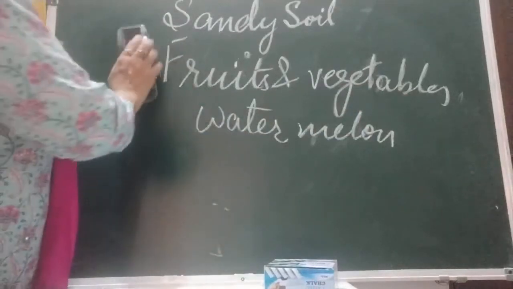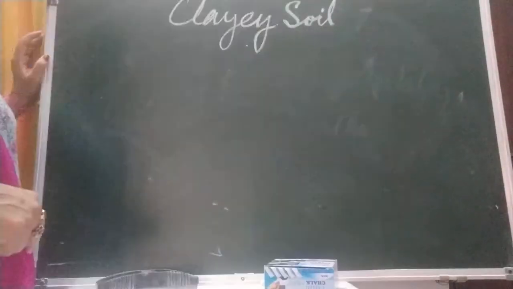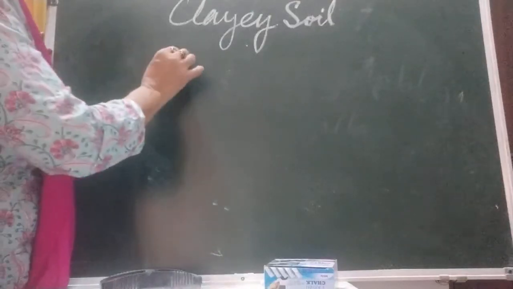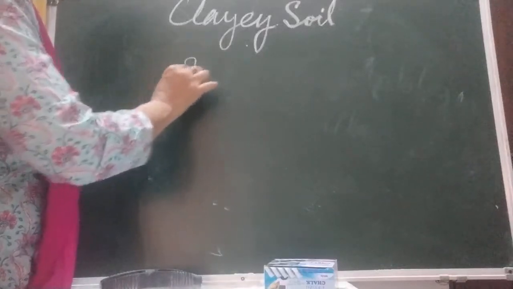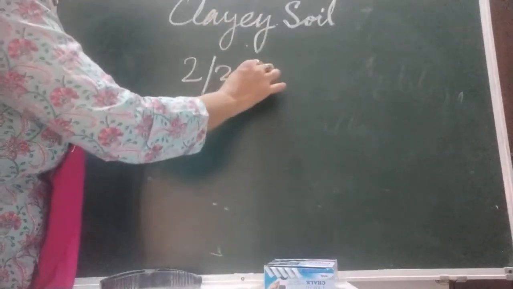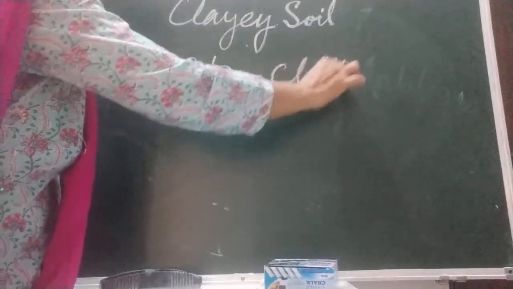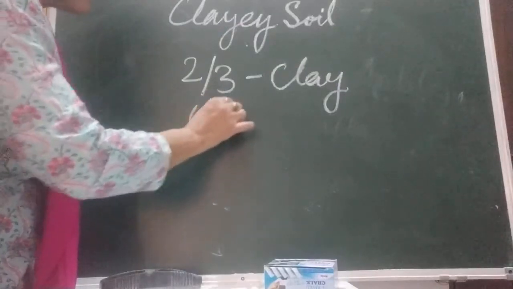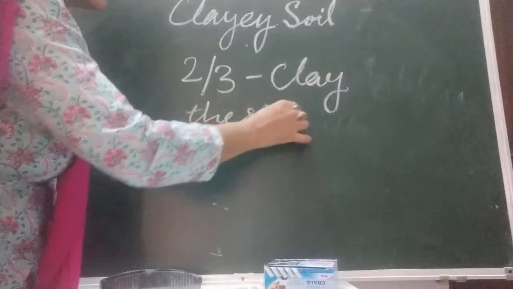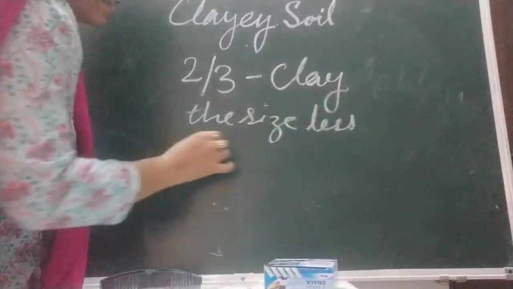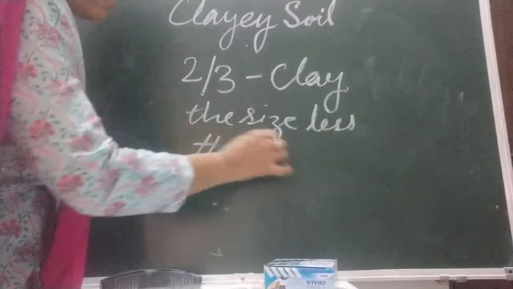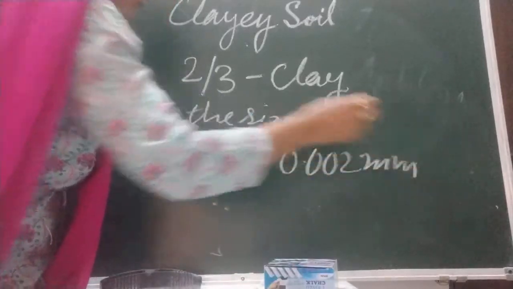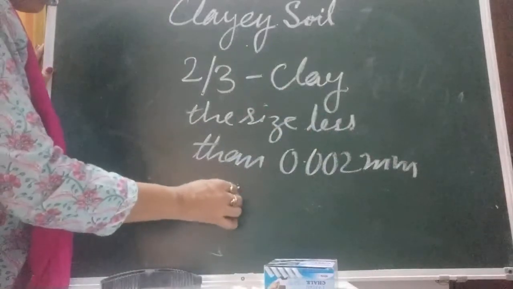Now come to the other soil, that is clay. We are going to discuss clay soil. Children, 2/3 of clay soil is made of clay. Clay particles are very fine. As I told you, the size is less than 0.002 millimeter. So they are very tiny particles.